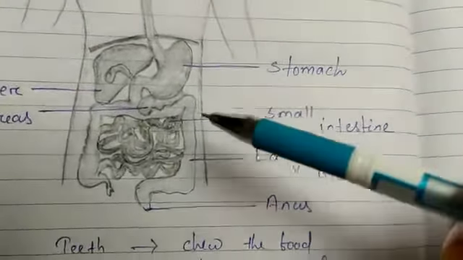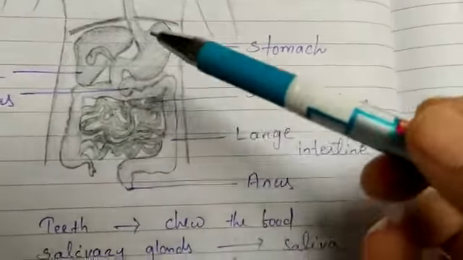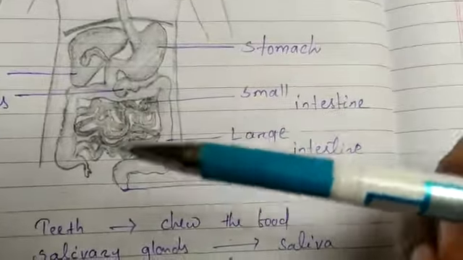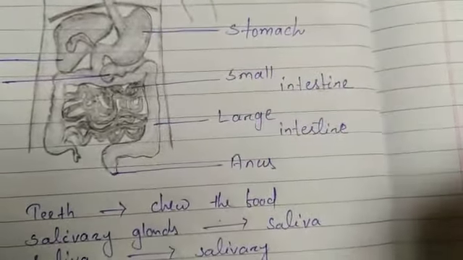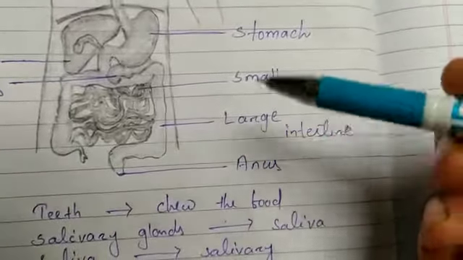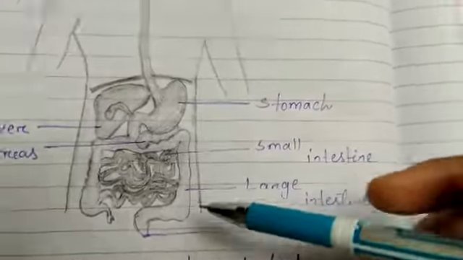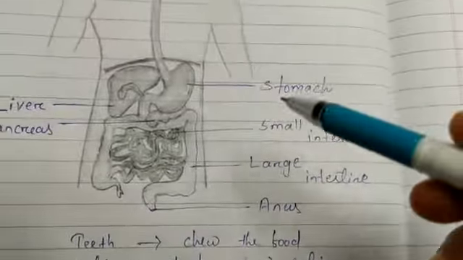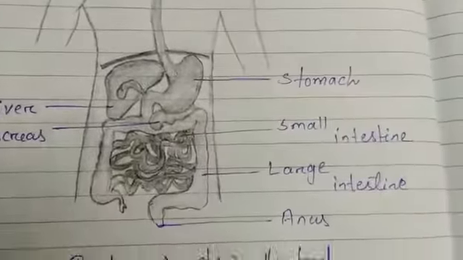So here, first of all, the complete digestion takes place in the small intestine. From the small intestine, the unabsorbed food is sent to the large intestine, where the water is absorbed. After that, the unwanted material is removed from the body via the anus. So this is all about the digestive system of humans, and how humans get nutrition. Once again, I am telling it in a very short way.